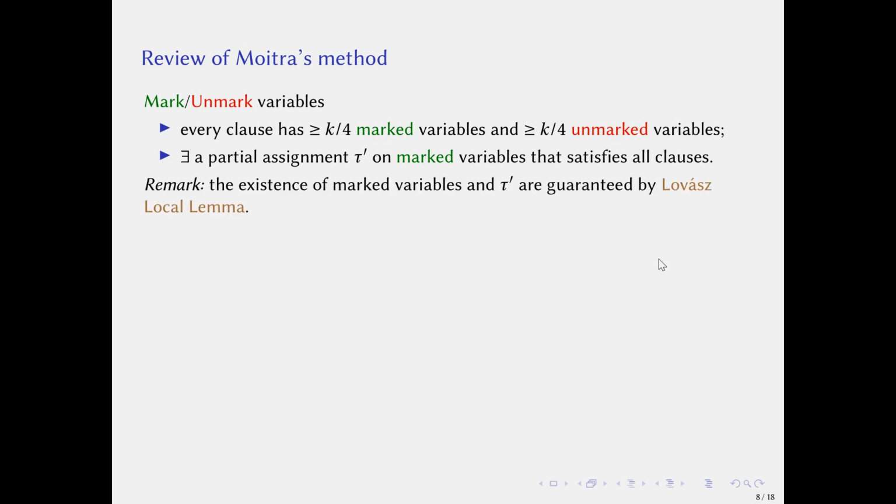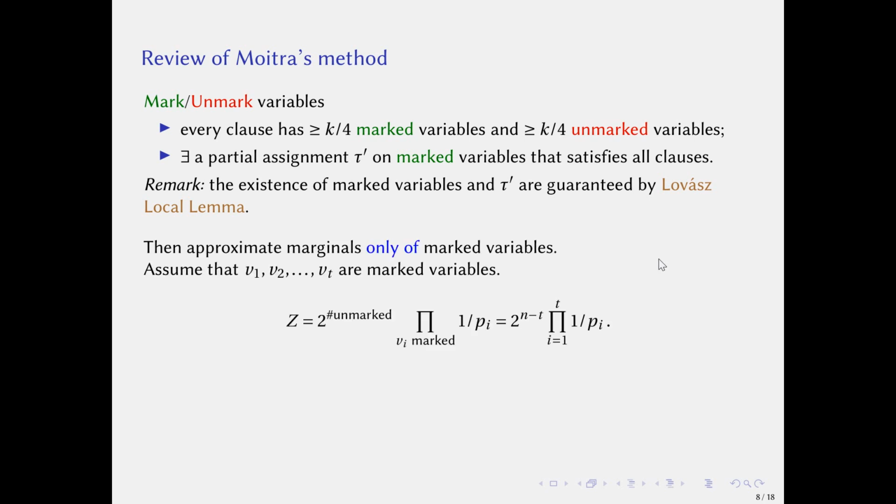Note that the existence of such sets and partial assignment tau prime are guaranteed by Lovász local lemma. Then, Moitra approximates marginals only of marked variables. Assume that v1 to vt are marked variables. Then, Z is equal to 1 over the product of v_i times 2 to the number of unmarked variables.